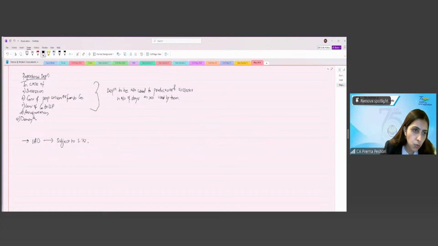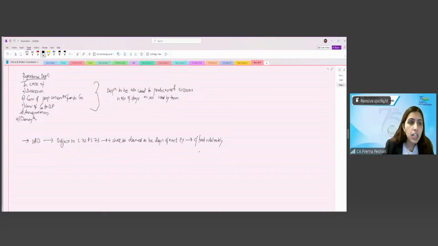section 72 and section 73, it shall be deemed to be the depreciation of the next previous year and shall be carried forward indefinitely.